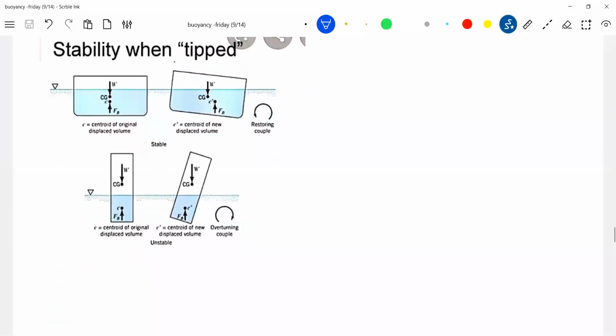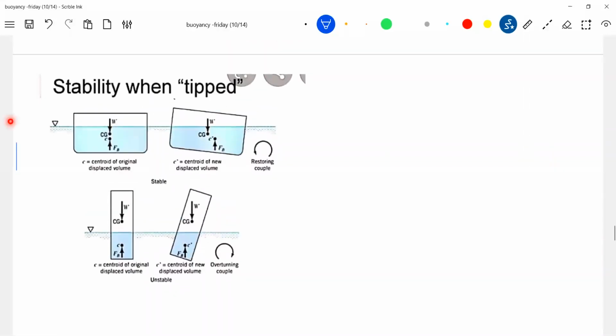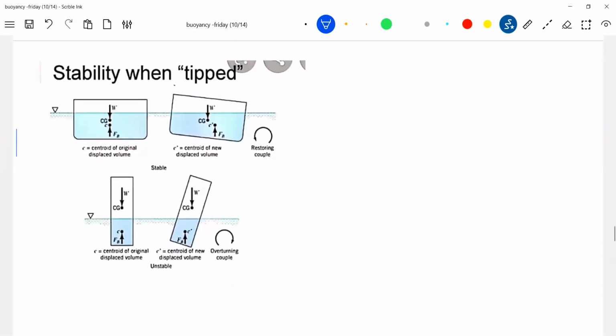Okay, let's come to, if an object is, I'll take help of this one, the second diagram. Stability of floating objects here, stability of floating objects.